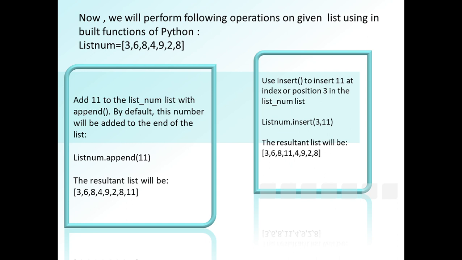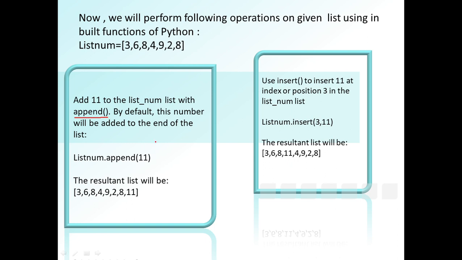Okay, so the first function, taking the same list as in the previous example. Add 11 to the list num with append function. So I'm going to use append function here.